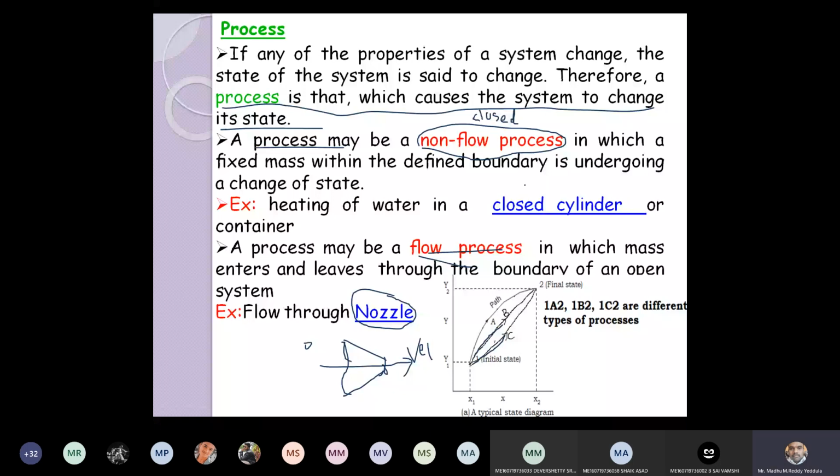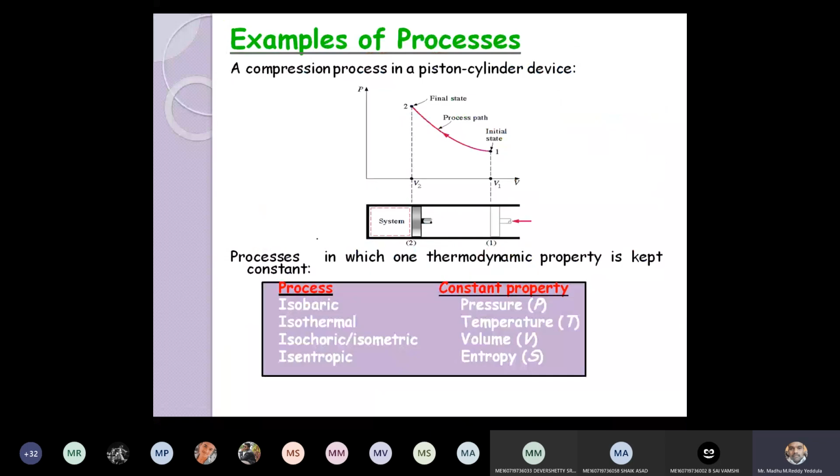Next. Now you can see what are the different types of process we have. Before that, this is the piston cylinder arrangement. This is the initial position of the piston. At this instant of time, it has high volume, but pressure is very low. So now you can see state point 1, the initial state, is high volume, but the corresponding pressure is very less.